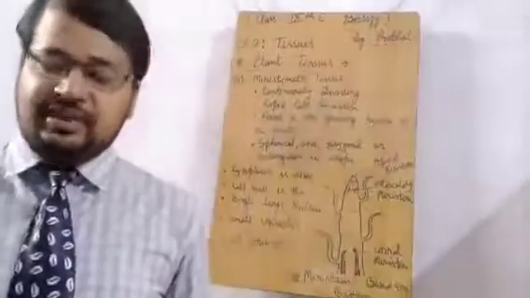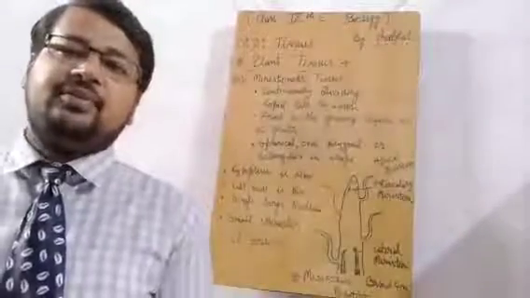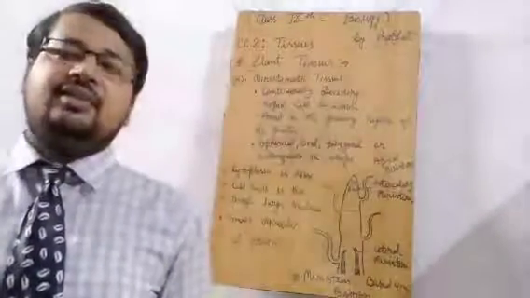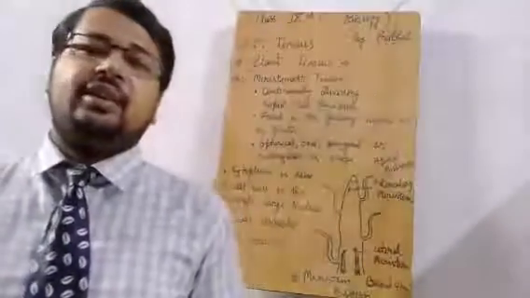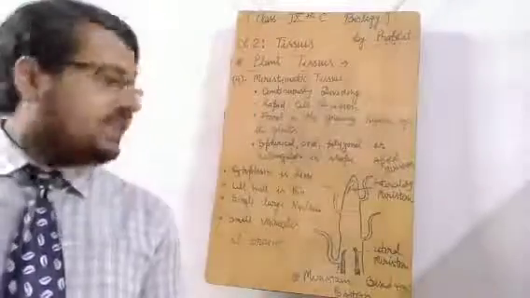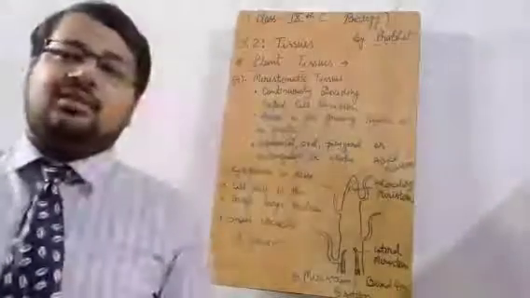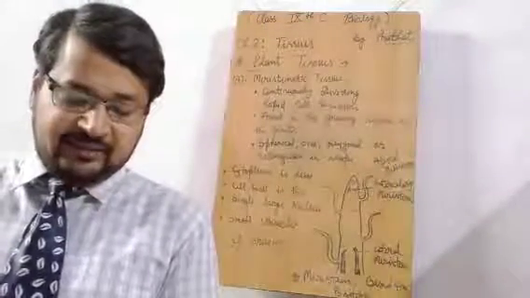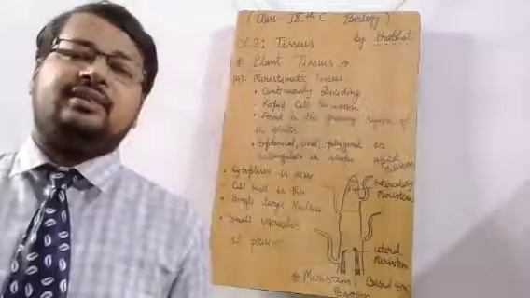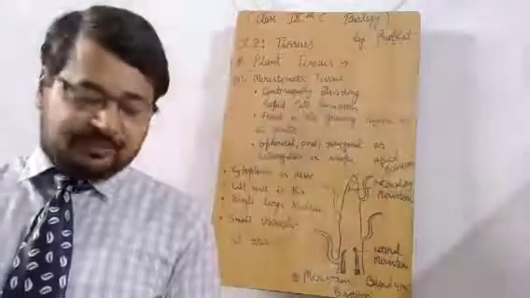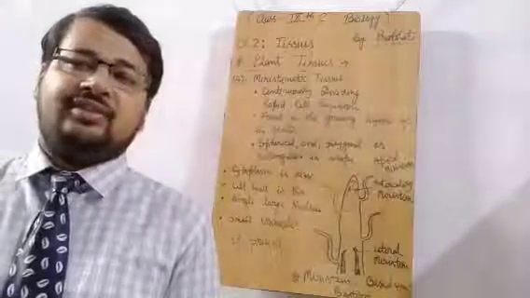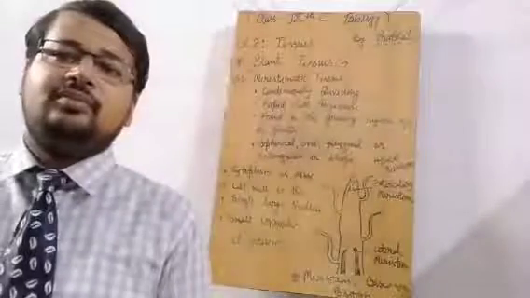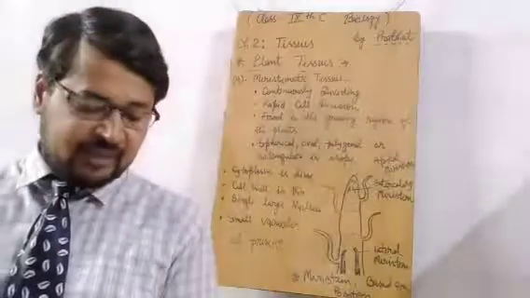As we have seen, there are two specific types of tissues in plants. One is rapidly dividing, found in the areas where growth and development is fast, and one is where growth is stagnant. These are called permanent tissues. Mature cells are incapable of cell division, so there is a complete mismatch in structure and function. One is dividing very rapidly, while in the other no division is found in the mature cells.